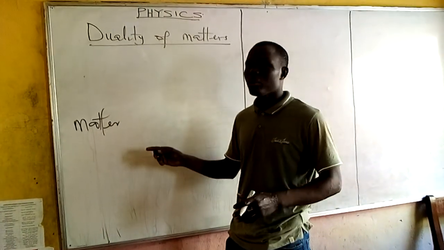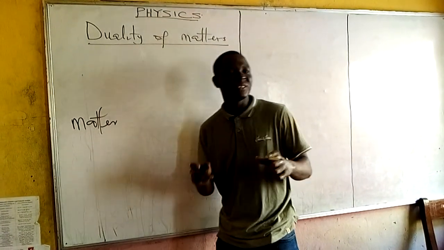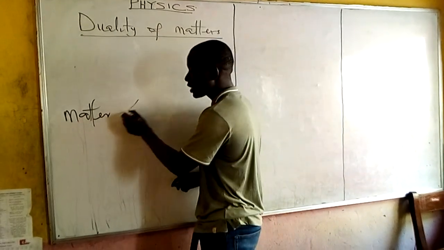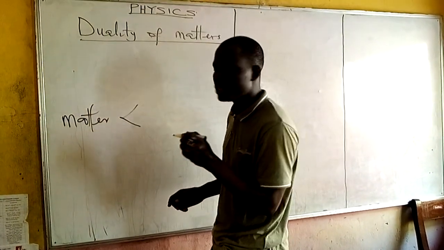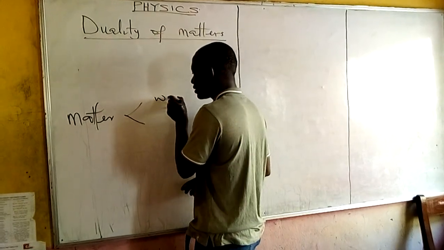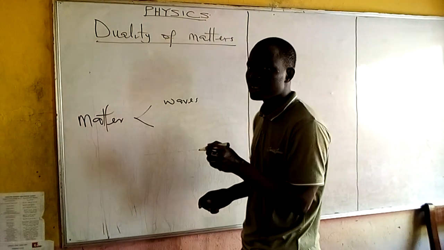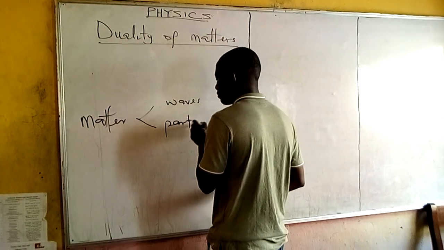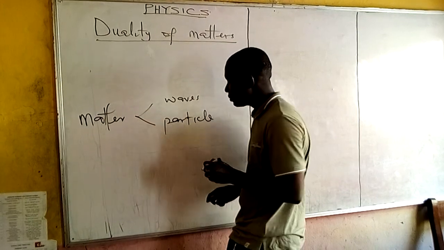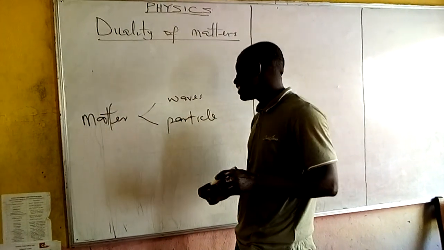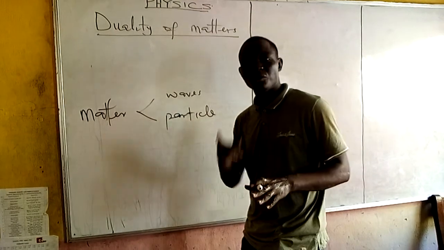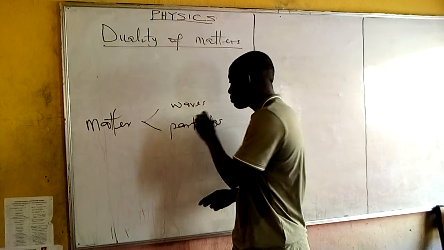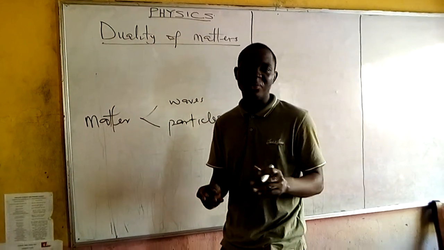But when you are now talking about behaviors of matter, it is actually a different thing. Matter could behave in two ways: like waves, or like particles.